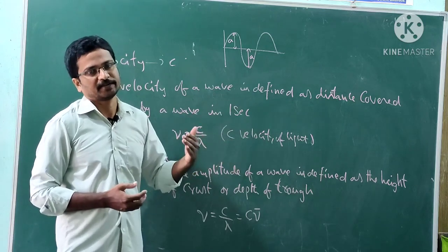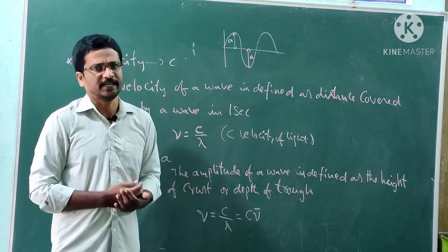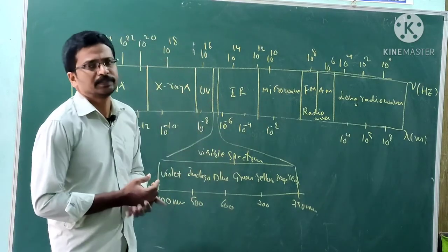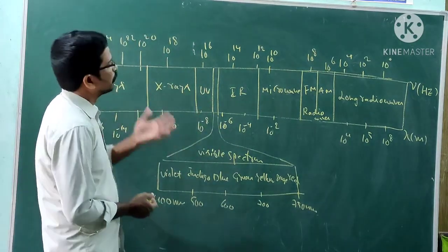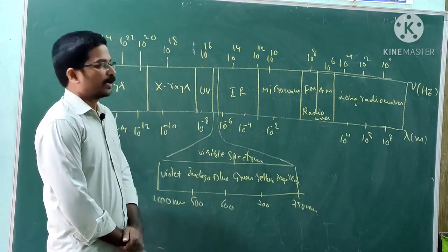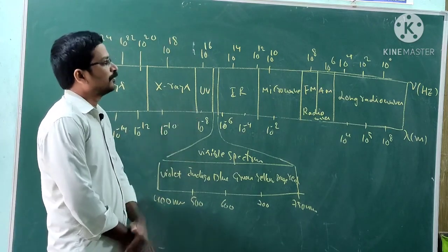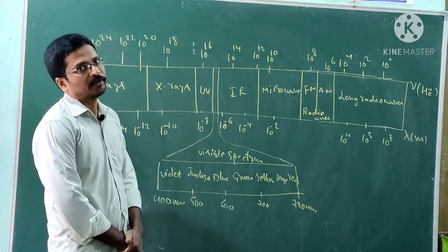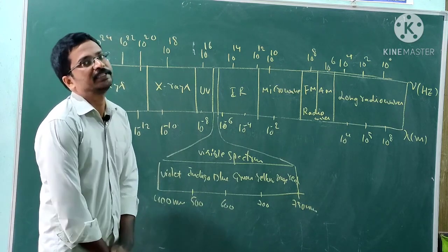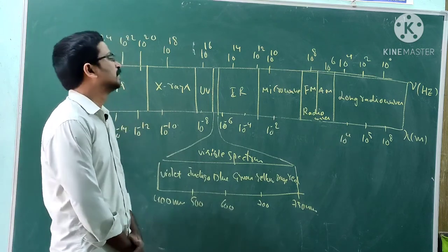This is known as the electromagnetic spectrum. With the help of wavelength and frequency, you can differentiate one electromagnetic radiation from another.